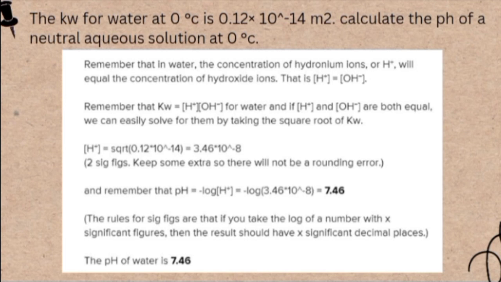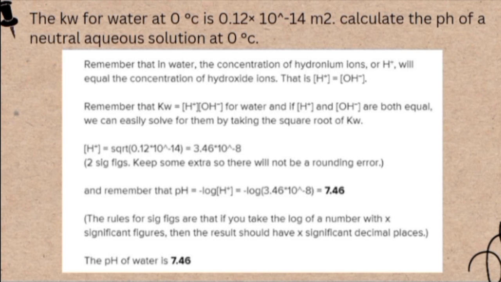For this problem, we are not given the value of H+ and OH-. But it is stated that this aqueous solution is at neutral state, which means the H+ and OH- values are equal. So to get their value, we would just have to take the square root of our Kw at 0 degrees Celsius.